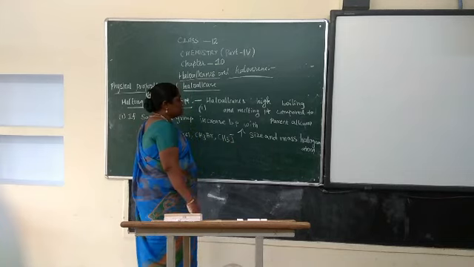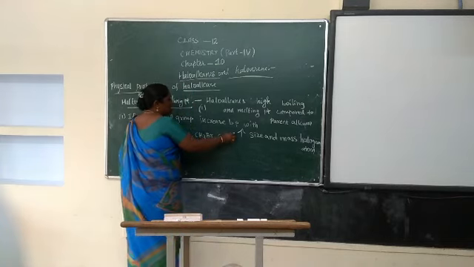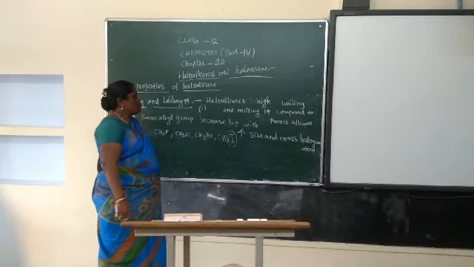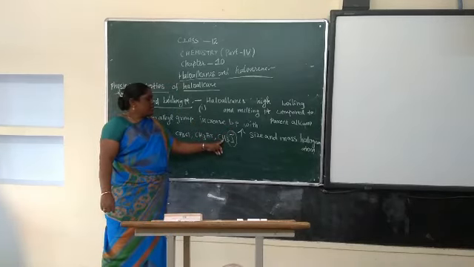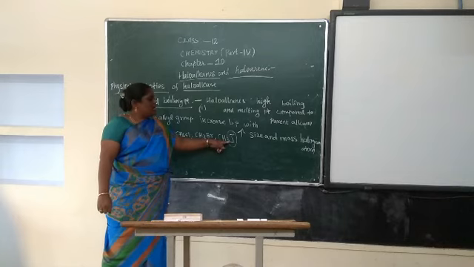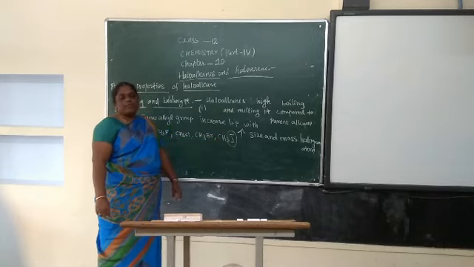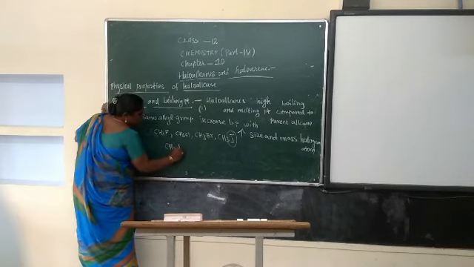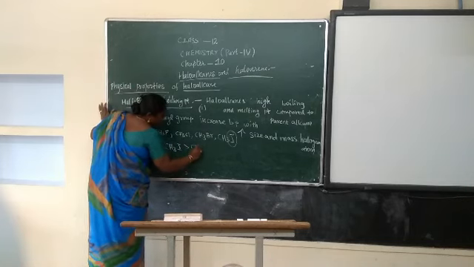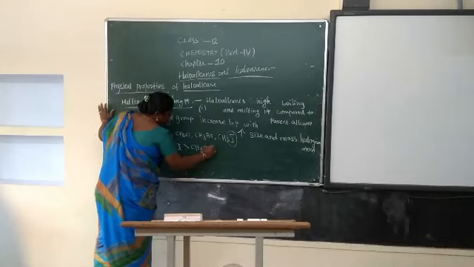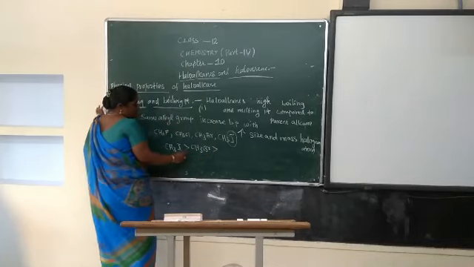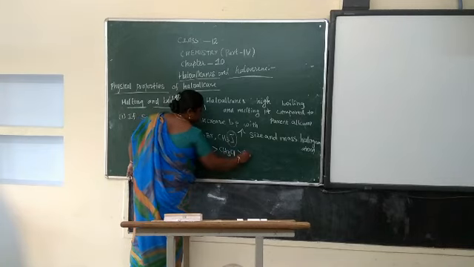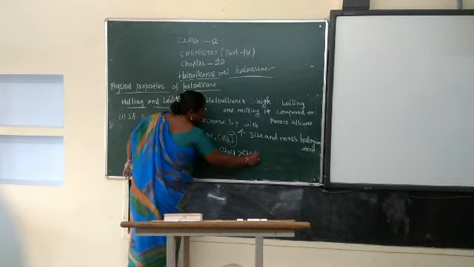Which size is more? We know that iodine size is more. So this alkyl iodide has the higher boiling point. So we can write CH3I, after that CH3Br, after that CH3Cl, after that CH3F, in increasing order of boiling point.